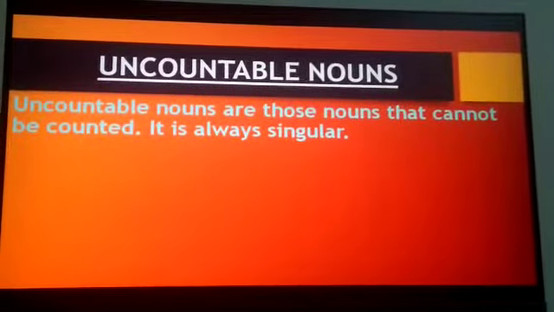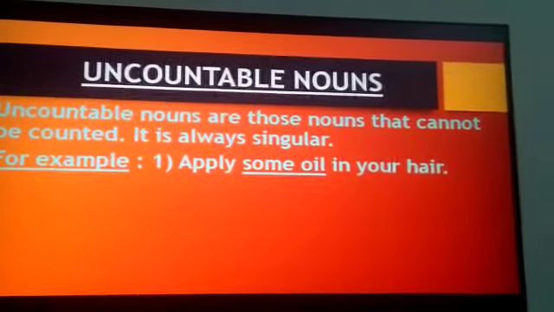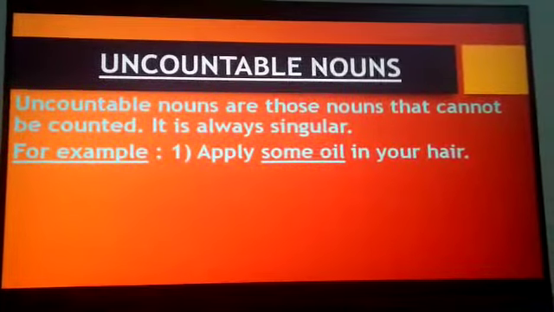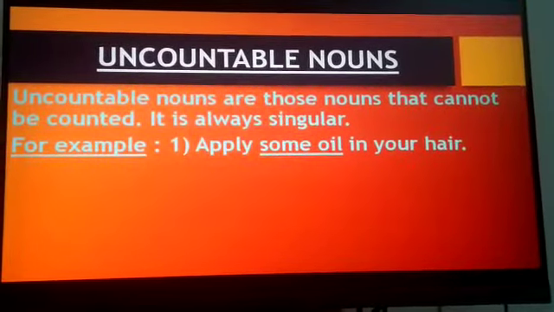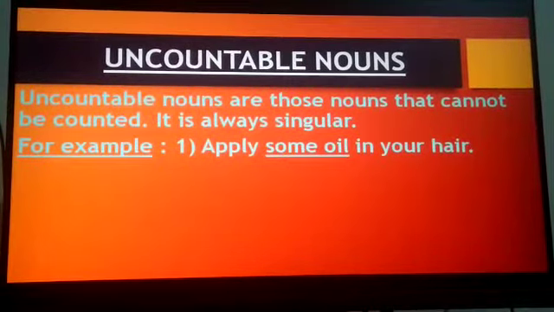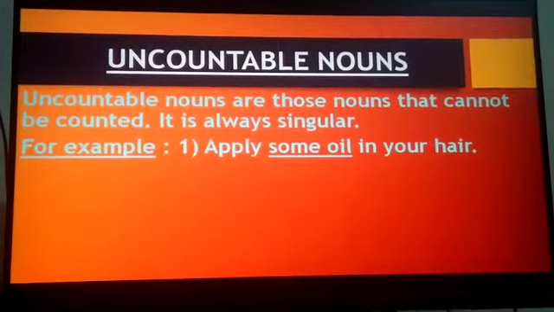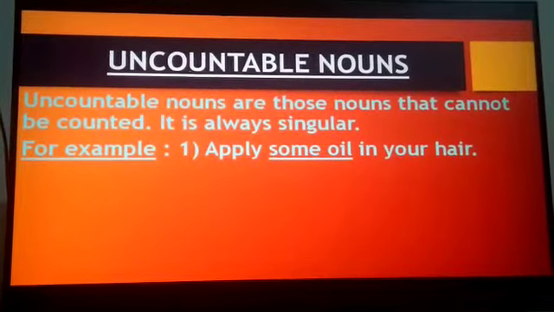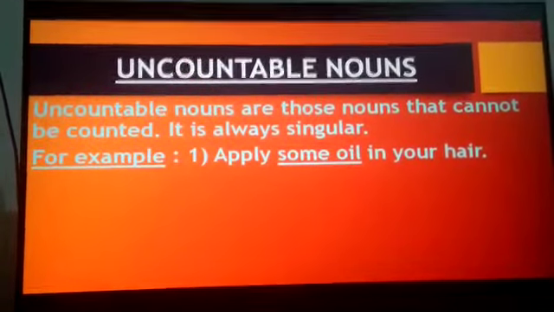Uncountable nouns are those nouns that cannot be counted. It is always singular. So uncountable nouns means it cannot be counted. For example, apply some oil in your hair. So here, some oil. Can we count oil? We cannot count oil as 1, 2, 3. So oil is an uncountable noun because it cannot be counted.